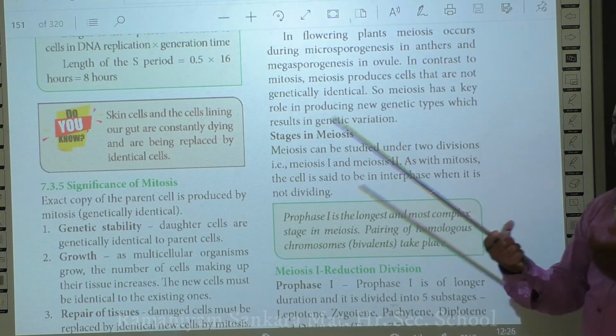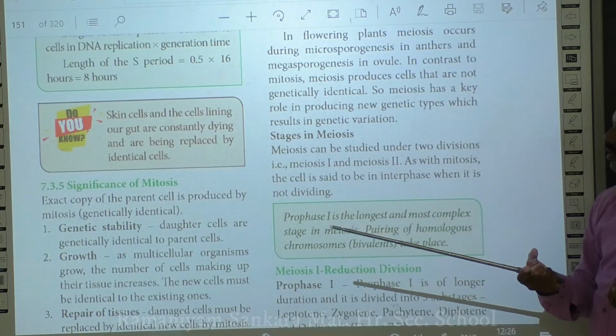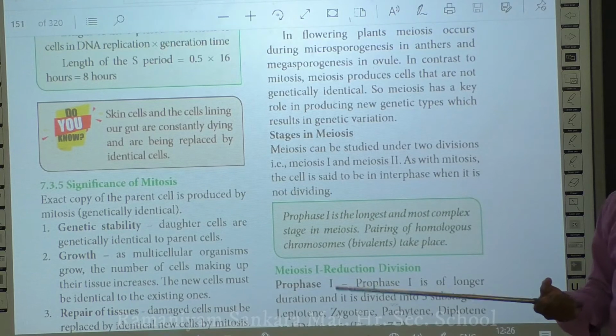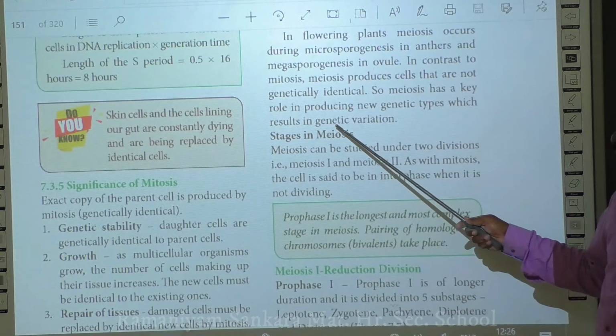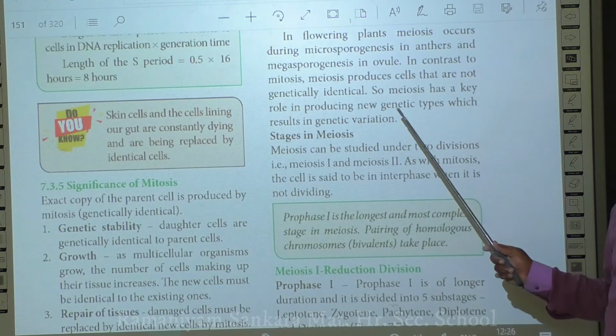Since they are genetically non-identical, these two daughter cells produced from the parental cell provide new genotypes, and as a result they form a basic structure for variation and evolution.